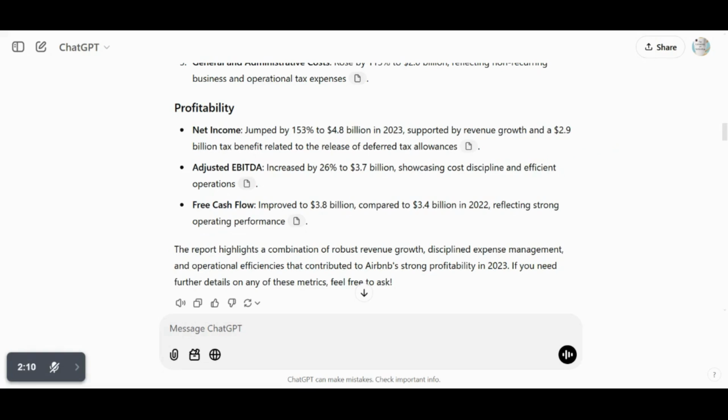Free cash flow improved to $3.8 billion, compared to $3.4 billion in 2022, reflecting strong operating performance. The report highlights a combination of robust revenue growth, disciplined expense management, and operational efficiencies that contributed to Airbnb's strong profitability in 2023. Good job. Thanks, ChatGPT.